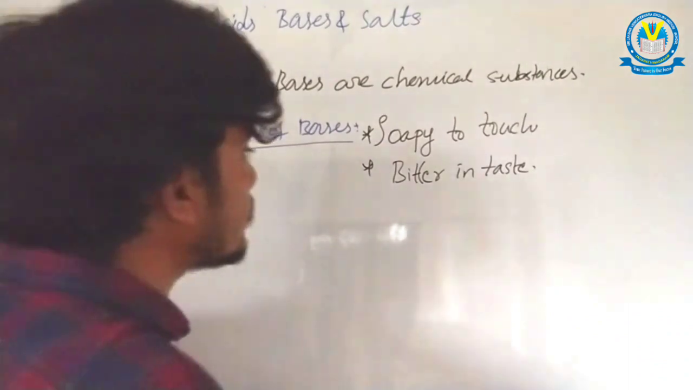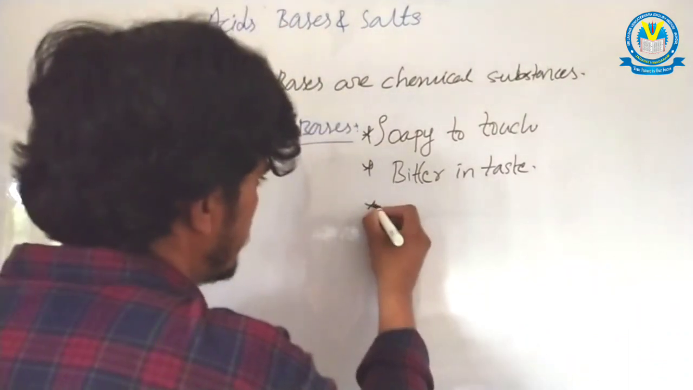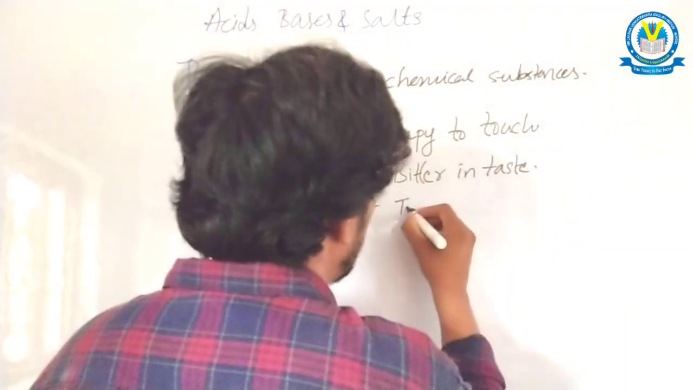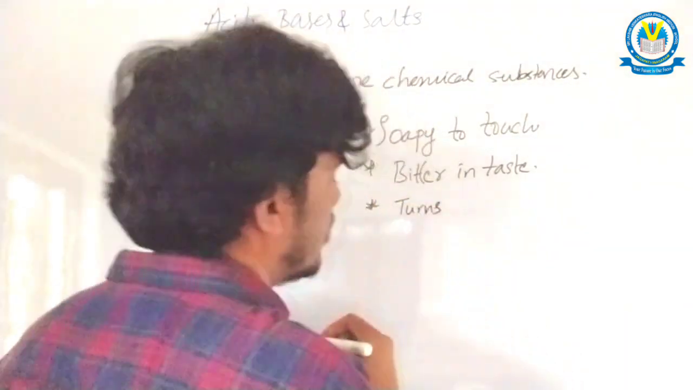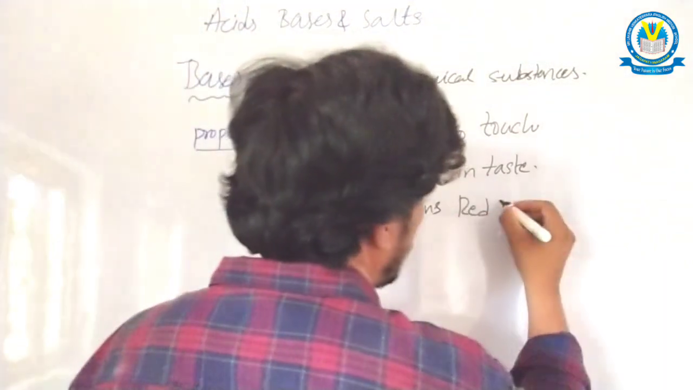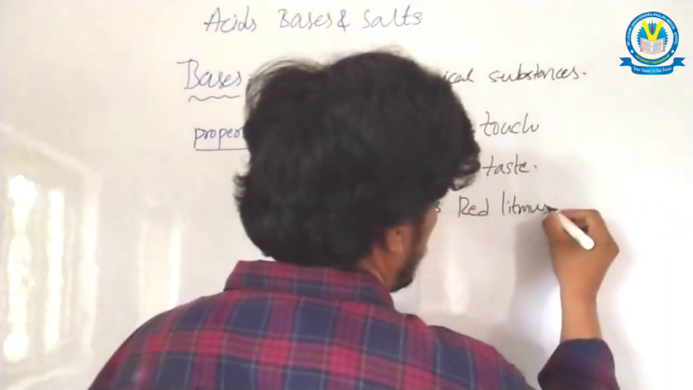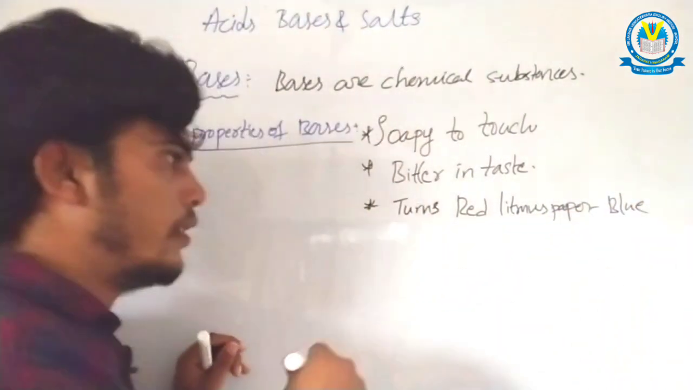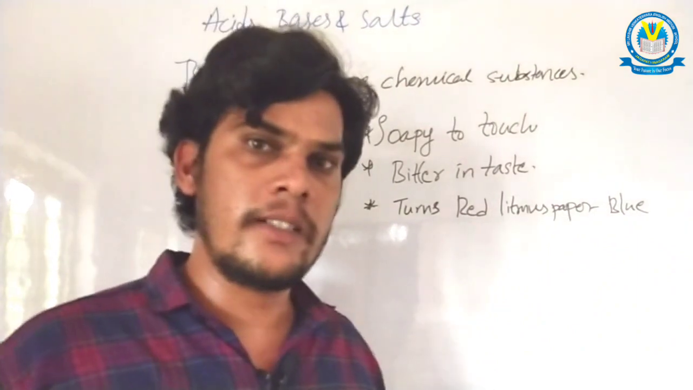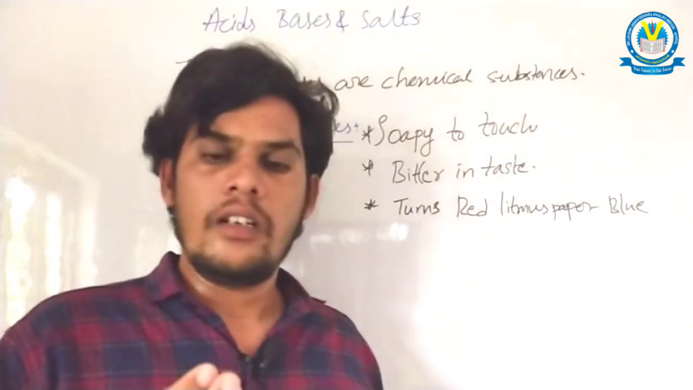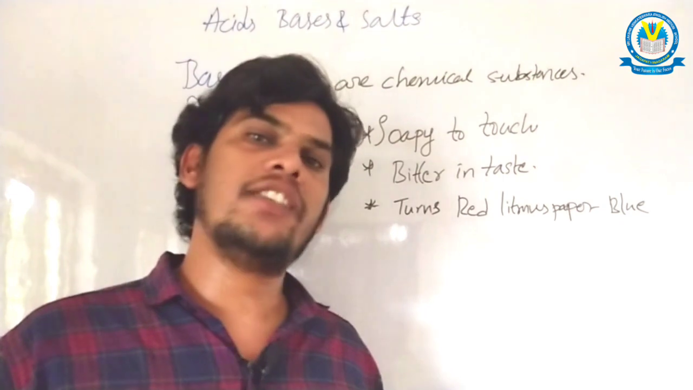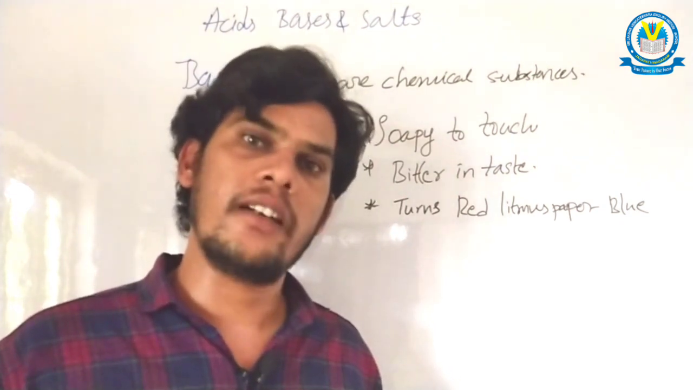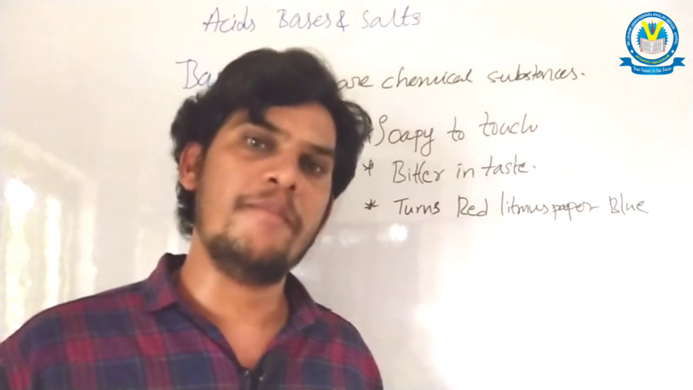Next one, bases turn red litmus paper to blue. So there is a special character for the bases. If we dip red litmus paper in basic solution, that red litmus paper turns into blue color. This is the property of bases.